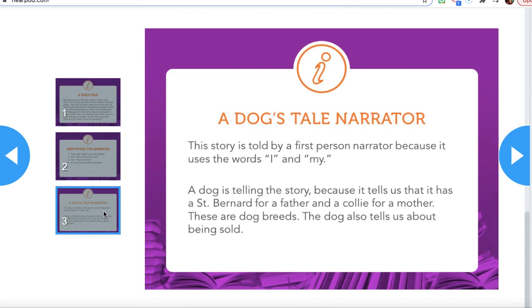This story is told by a first person narrator because it uses the words I and my. A dog is telling the story because it tells us that it has a Saint Bernard for a father and a Collie for a mother. These are dog breeds. The dog also tells us about him being sold. So this story is told in first person point of view. Okay?